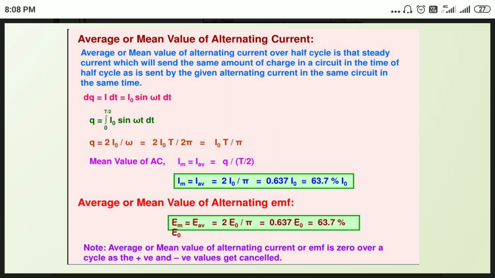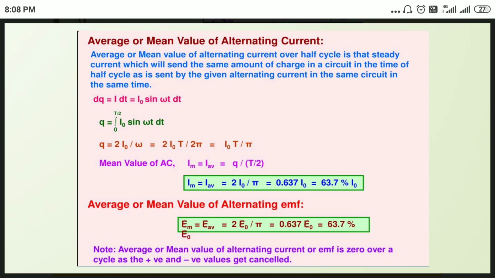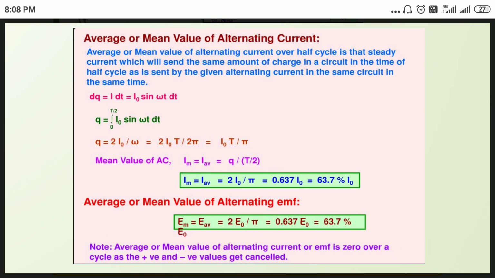It can be written as dq equals i dt. dq means a small change in charge, or small charge that flows in a time dt, dq equals i dt, by using the current expression i equals dq by dt.